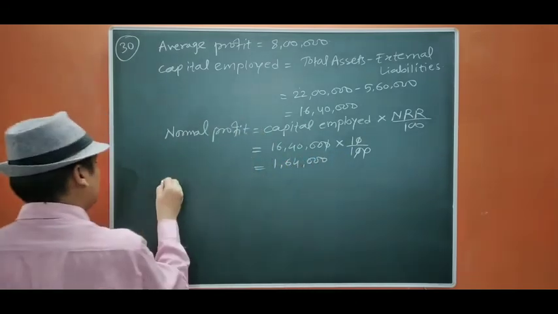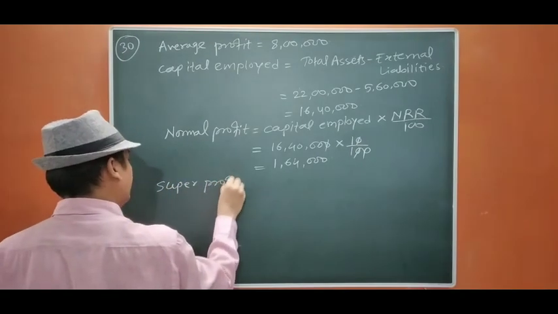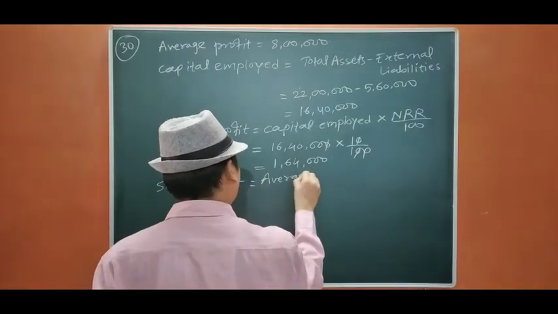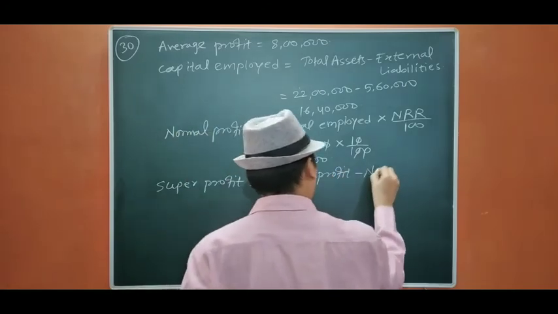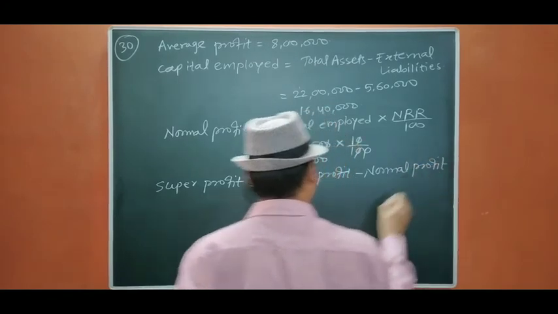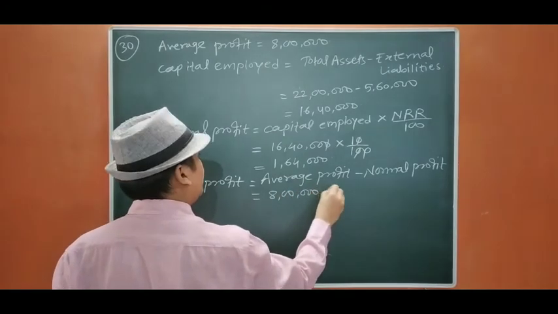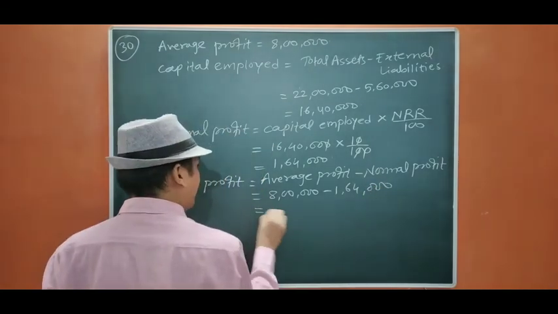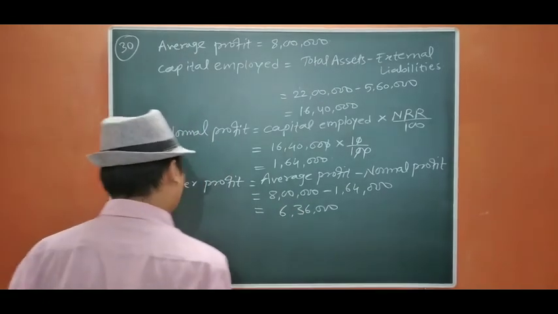Okay, now super profit equals to average profit minus normal profit, that is equals to 8 lakh minus 1 lakh 64,000. Okay, so it will be 6 lakh 36,000.